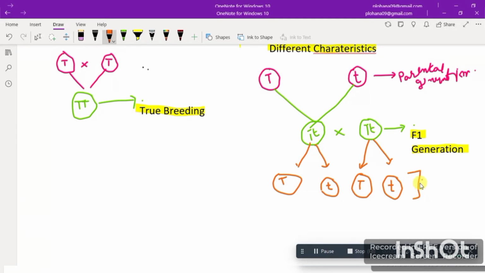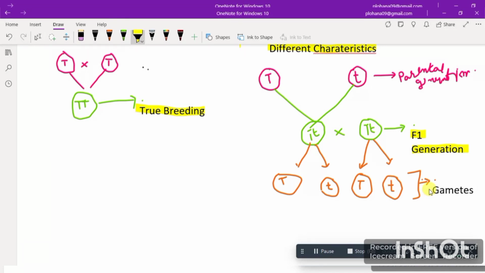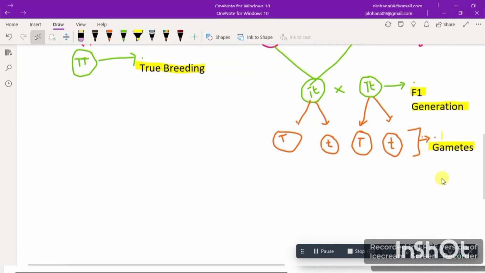Wait, let me mark here. These are the gametes, because the first step is to separate the gametes so that they can produce the offspring. Right. Now let's see.